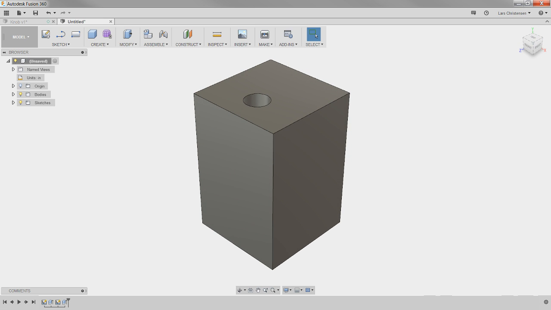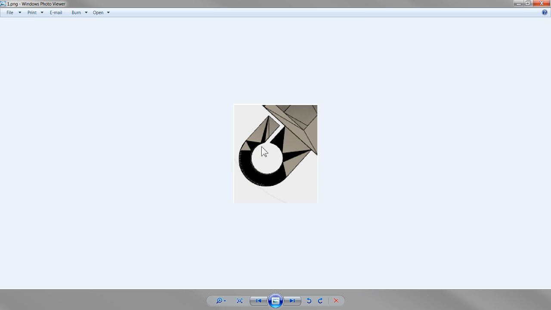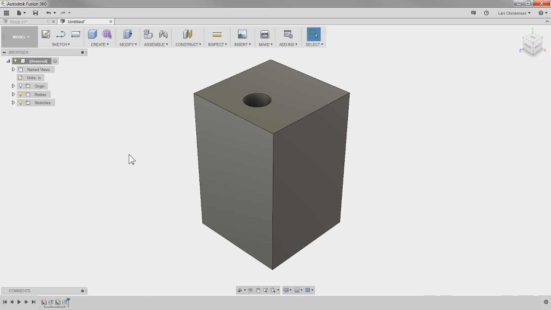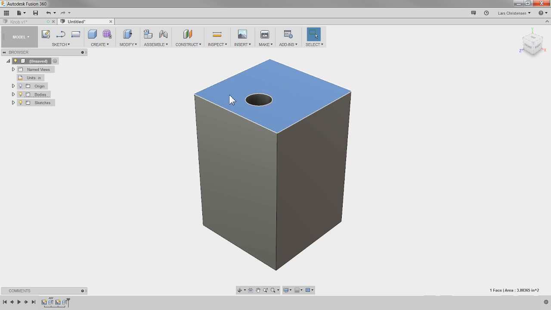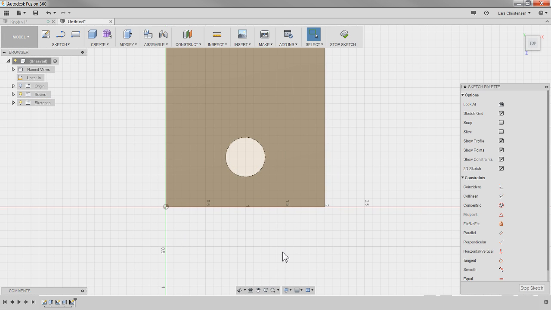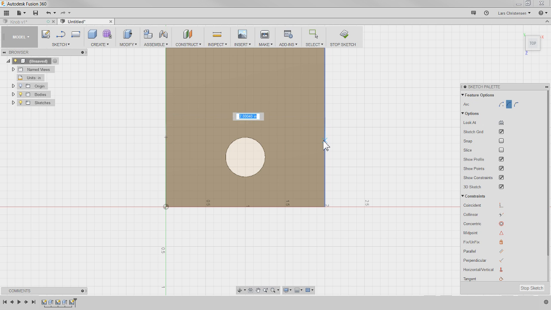Now the other thing I see on this image is that we have a very rounded edge. So let me do that. So that might be, I don't know, maybe you set it up in a mill and machine that, or maybe you go in and grind that off or something like that. Let me open up another sketch. I'm going to hit my S key again. I'm going to do a 3-point arc for this. So I'm going to select this edge, and then just select this edge down here.